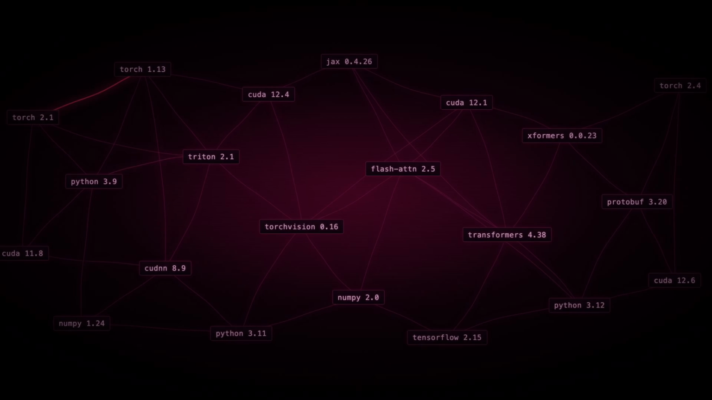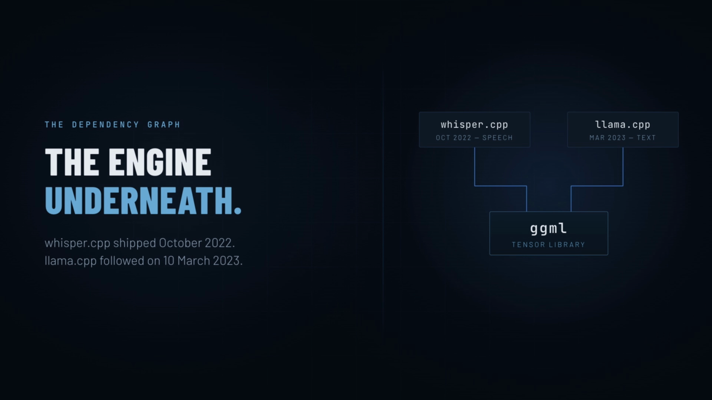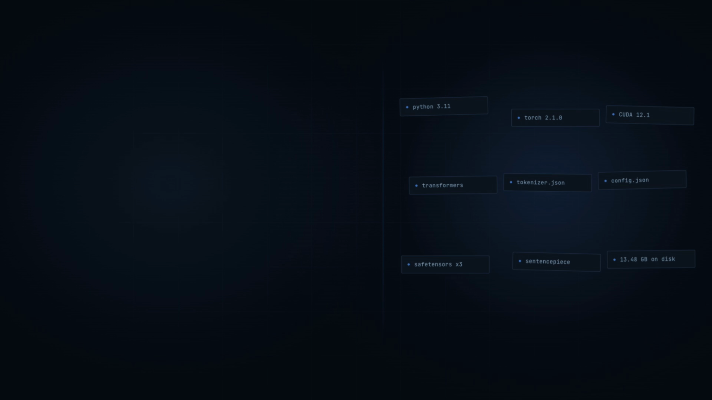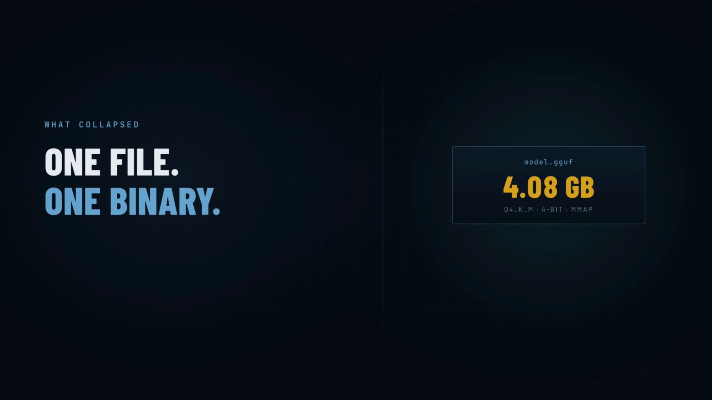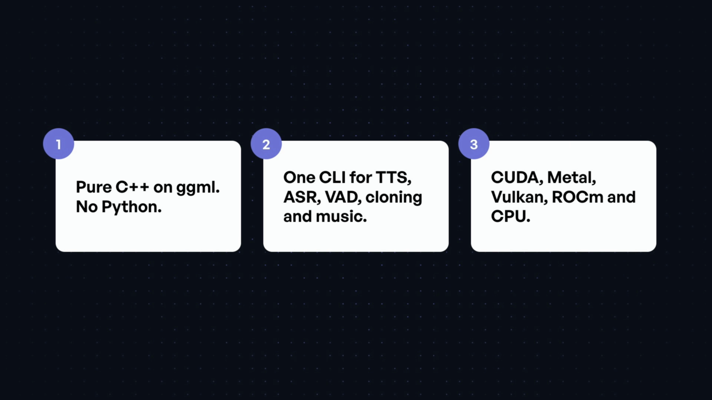Now, rewind a couple of years. Running an AI model locally used to be a pain. A fresh environment for every model, PyTorch versions clashing, CUDA never matching. Then a tiny C++ library called ggml showed up. It's the engine under llama.cpp and whisper.cpp, and suddenly you could run a language model or transcribe an hour of audio as a single native binary. No Python, no cloud, it was just fast, local, and it got done.